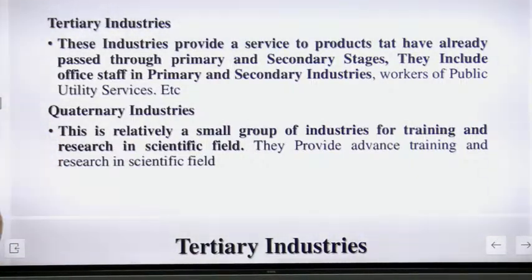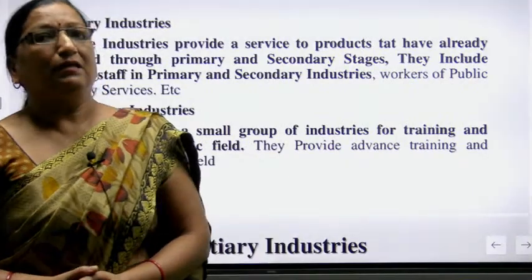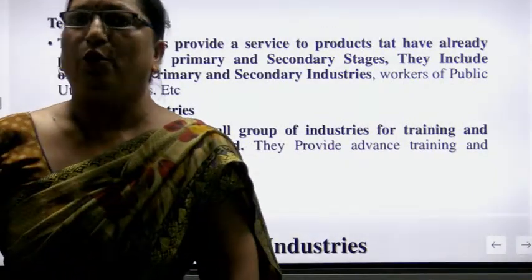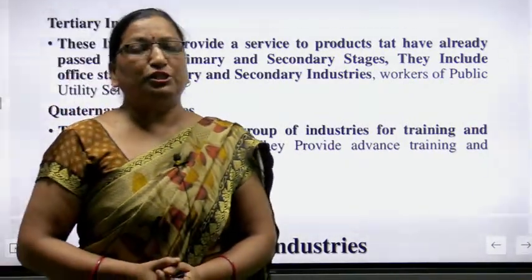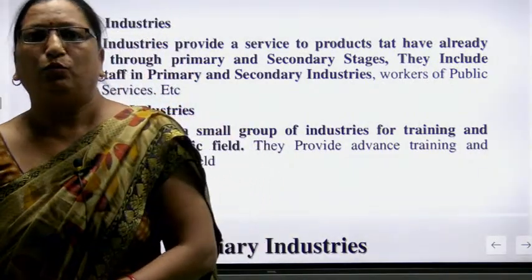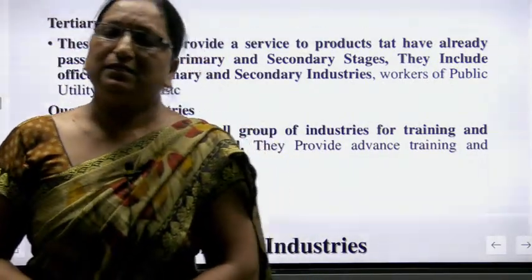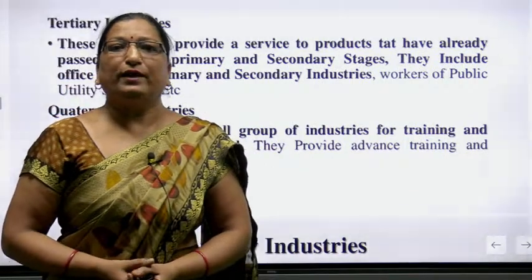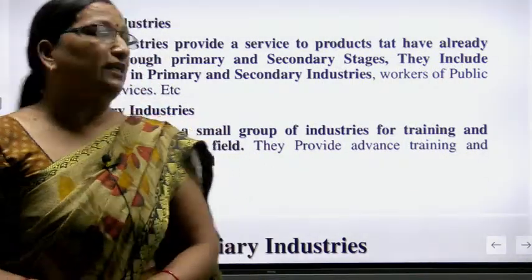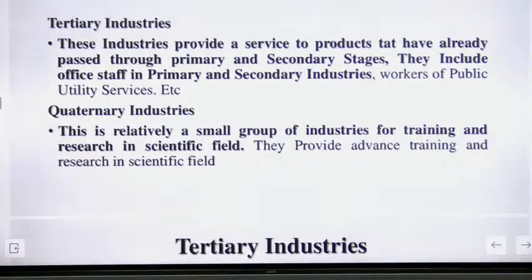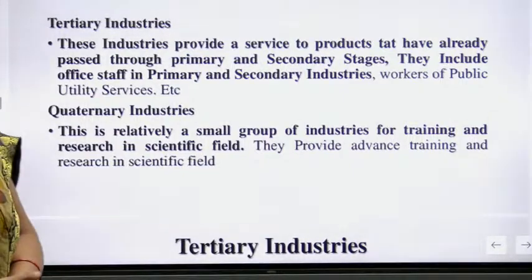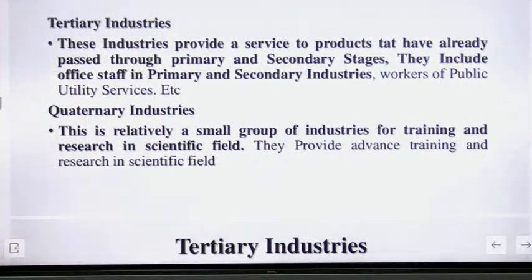So you can write down some examples like banking, insurance, transportation. For transportation you can use road transportation, airways or shipways. It's up to you, and railways also. So transportation facilities, banking, insurance, communication, these are related to the tertiary industries.